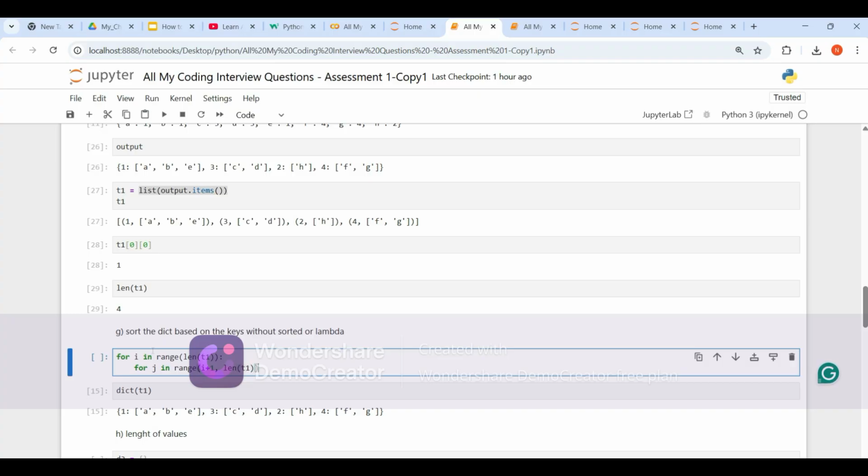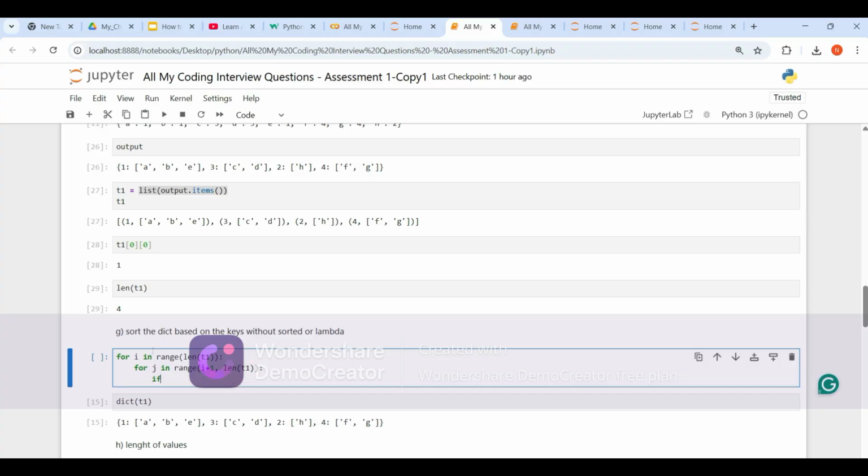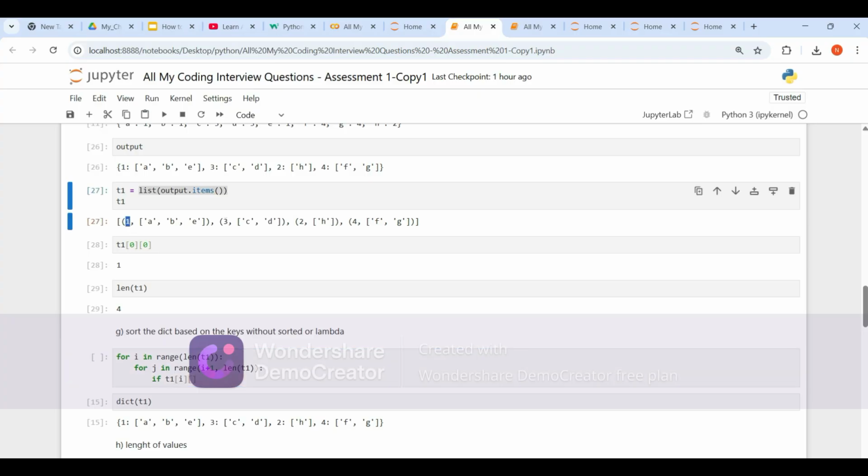If t1 of i of 0. Why 0? Because we are sorting based on keys, not values. That's why 0.